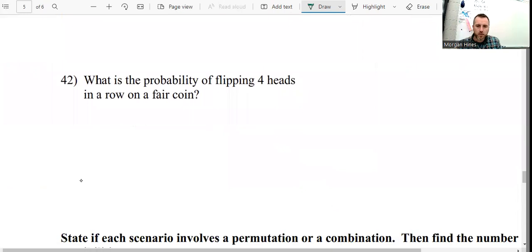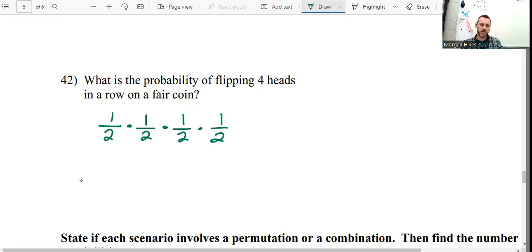Well, what about flipping 4 heads in a row on a fair coin? So again, you think of it as favorable over possible. Or we can just do, here's the probability of the first event. We have the same probability of it happening again. Notice these are all independent of one another. We aren't more likely to flip heads if we've already flipped heads. We're equally likely to flip heads.